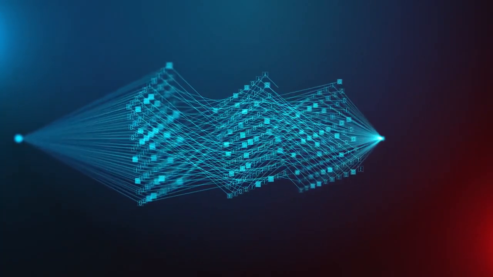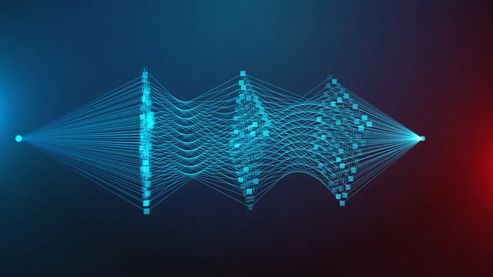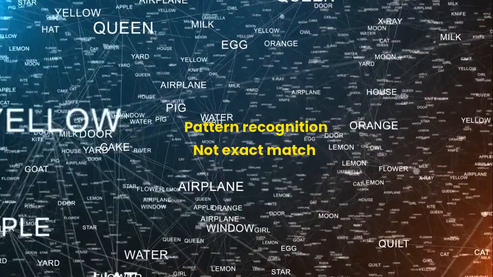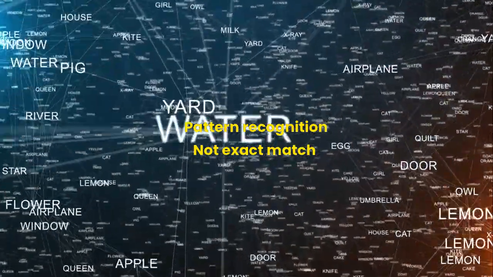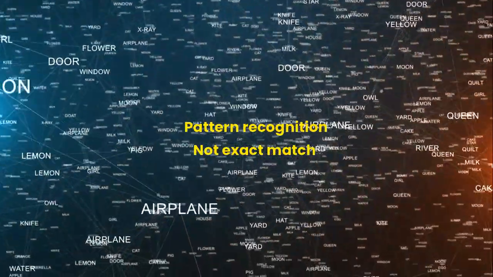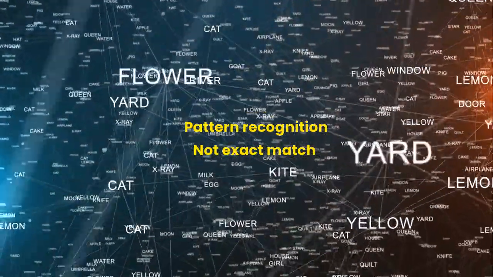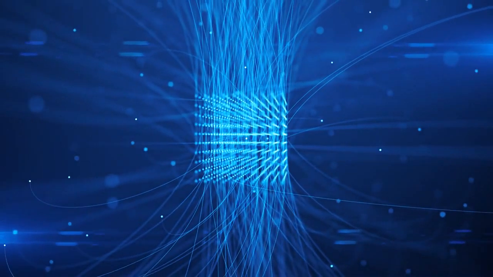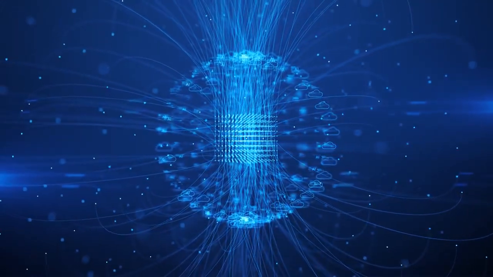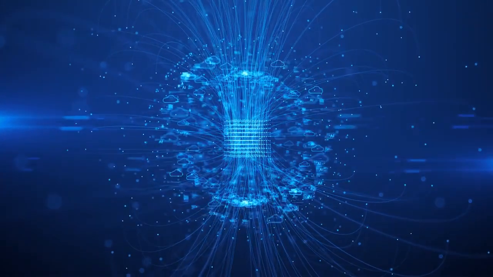In contrast, large language models, LLMs, like GPT or Gemini are designed to always generate an output, regardless of whether they have direct knowledge of the topic. Unlike databases that store and retrieve exact data, LLMs function as predictive models that analyze vast amounts of text and generate responses based on learned statistical patterns. When faced with a query for which they lack specific information, they do not return an empty result or indicate uncertainty but instead attempt to generate the most plausible answer based on patterns observed in training data.